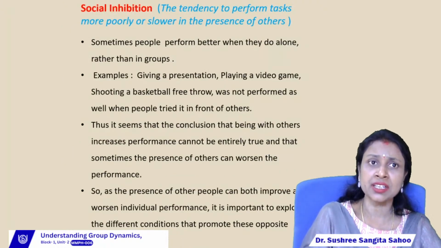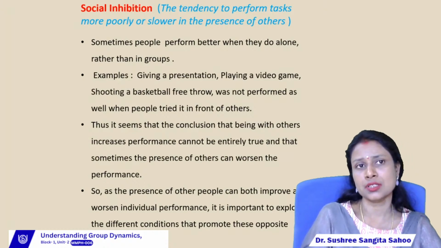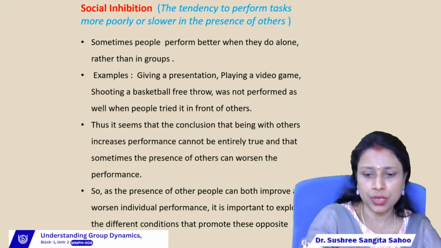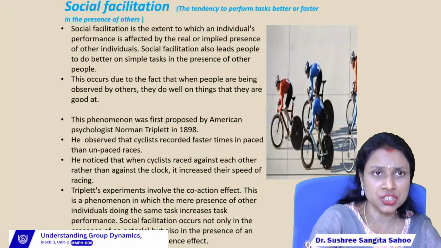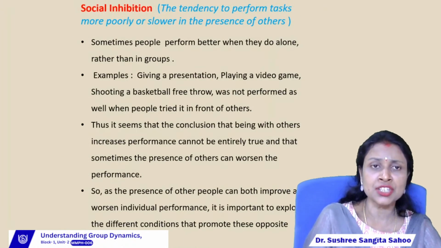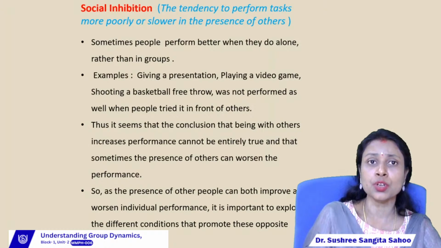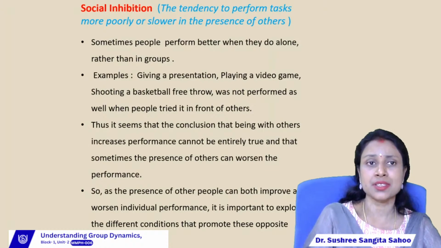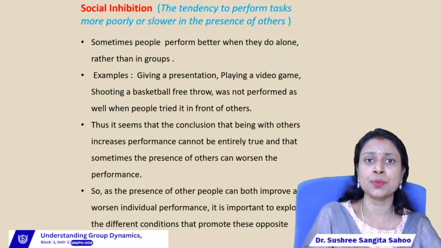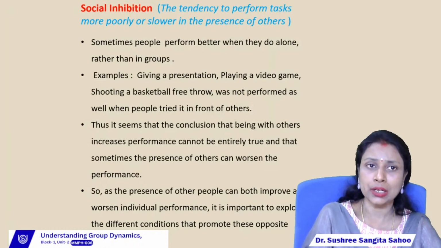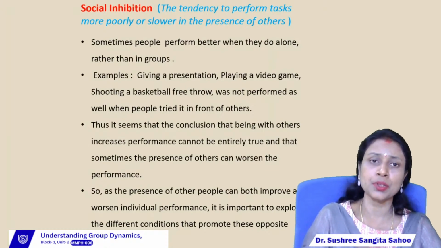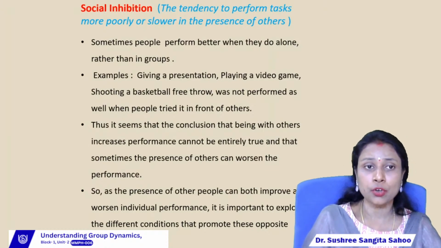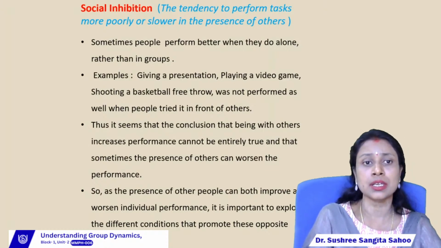So social inhibition is the tendency to perform tasks more poorly or slower in the presence of others. So it is just the opposite of social facilitation. According to social inhibition, group members will perform better if they perform the task alone rather than in the presence of others, right? Sometimes people perform better when they are alone rather than in a group. For example, presentation, then playing a video game, then basketball, right, etc.